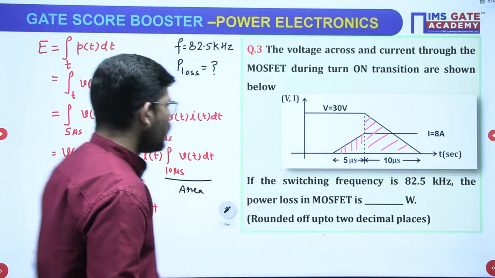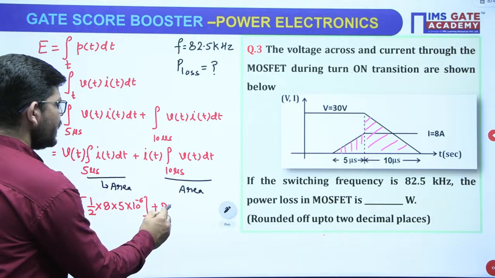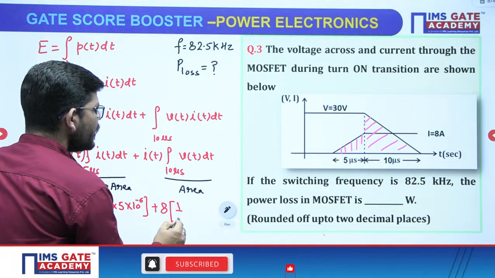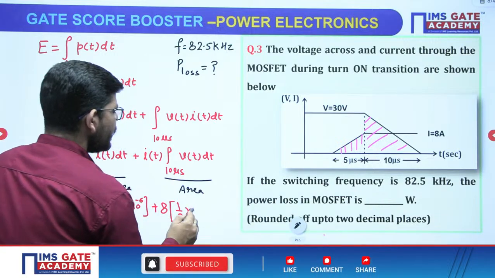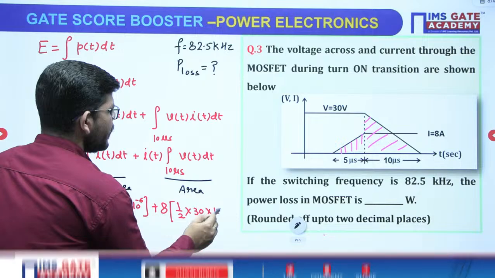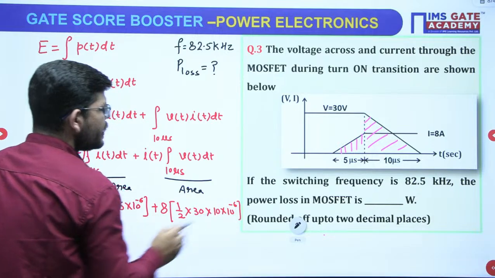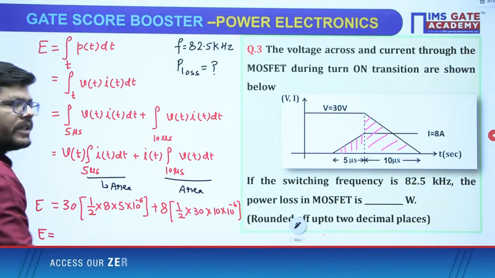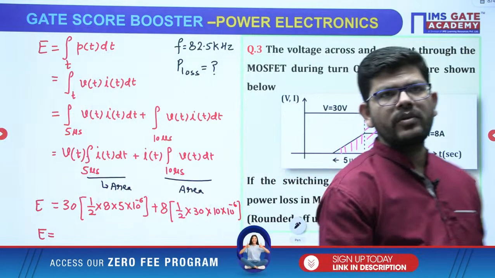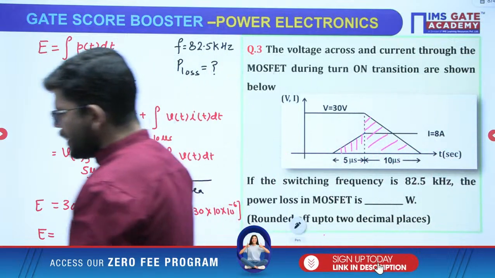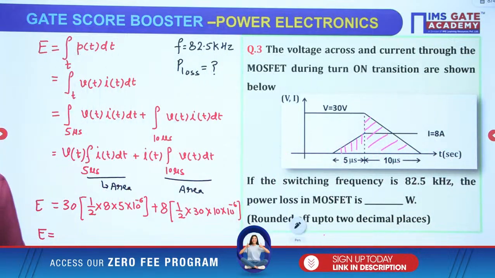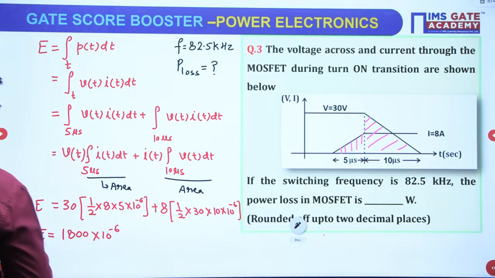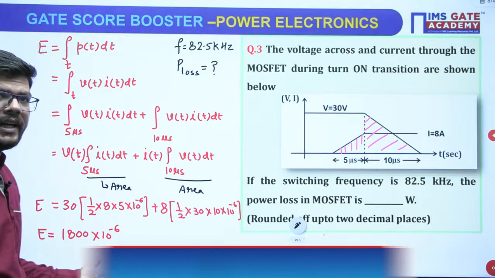Here It is constant, which is 8, right, and the area under the voltage curve will be half into height 30 and the width which is 10 microseconds. So in this way you will calculate the energy, and the total energy coming after this calculation when you solve it, I have calculated, is 1800 into 10 to the power minus 6. This is the energy that I am getting.